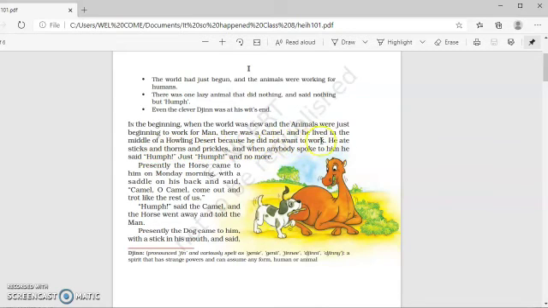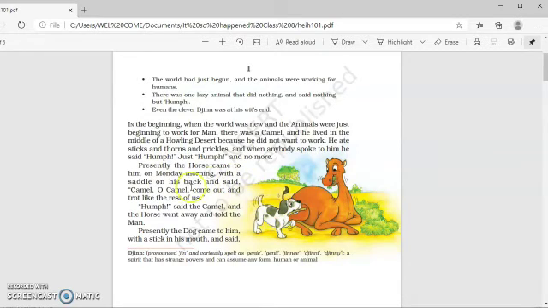Because he did not want to work, he ate sticks and thorns and prickles, and when anybody spoke to him, he said hum, just hum, and no. So in the picture also, you can see the camel just sitting in the middle of the desert and not working, whereas other animals, they used to work. And when anyone used to ask him to come and work, he used to only say, "Humph."